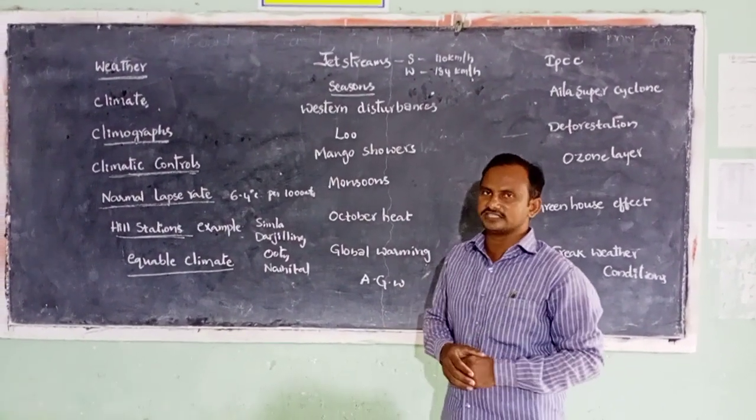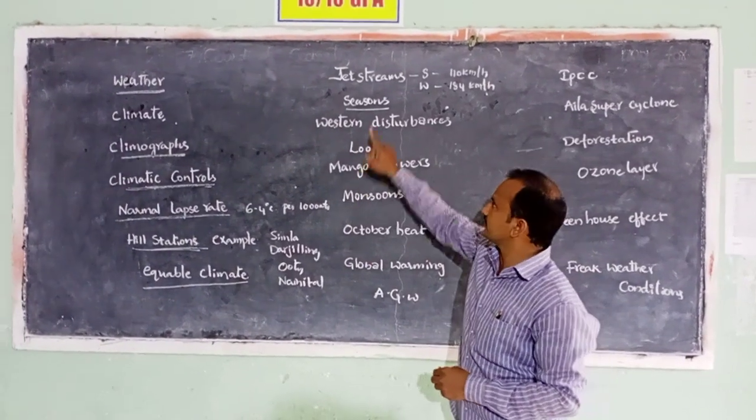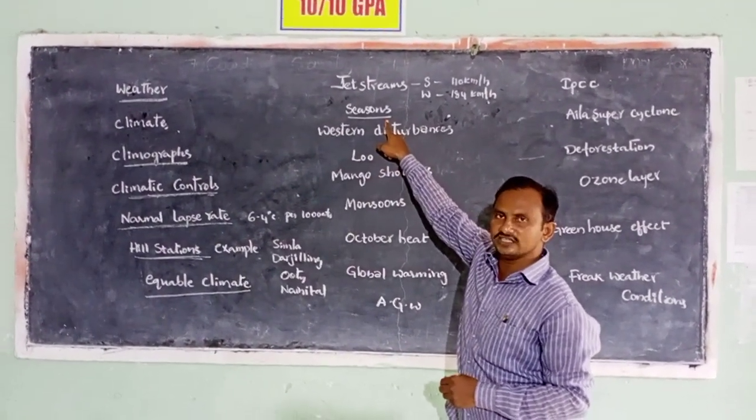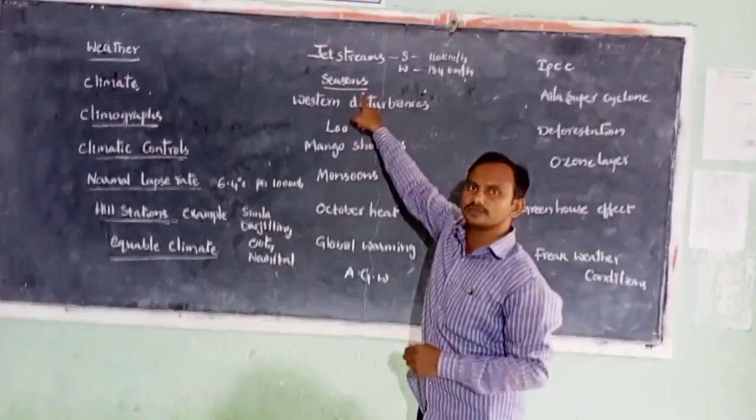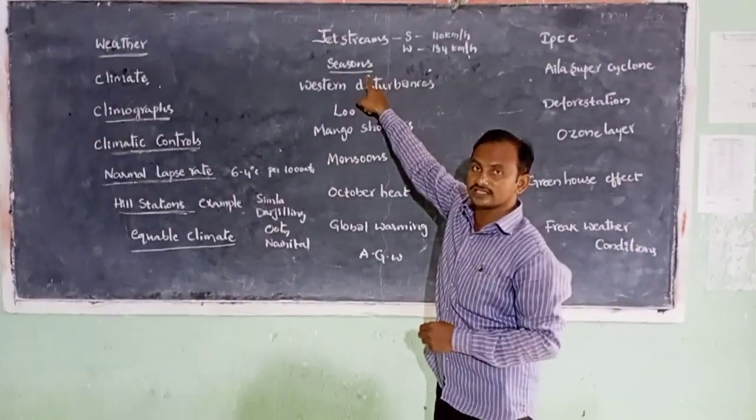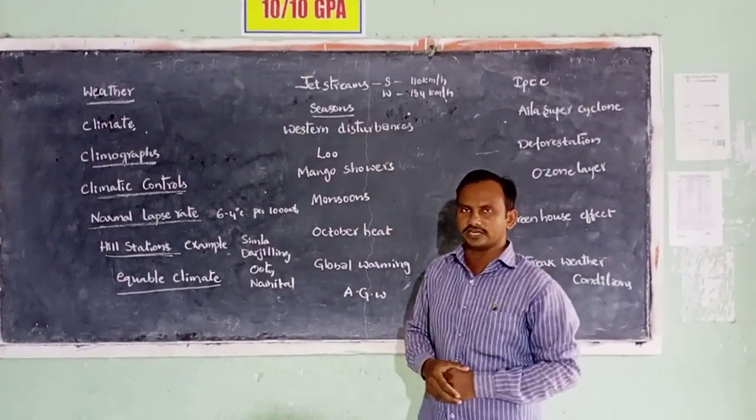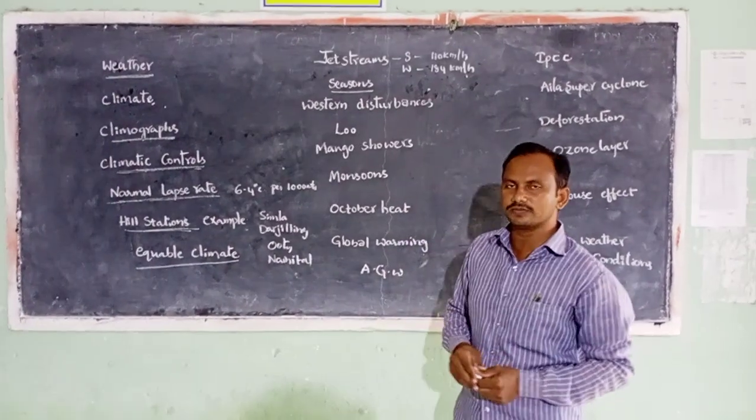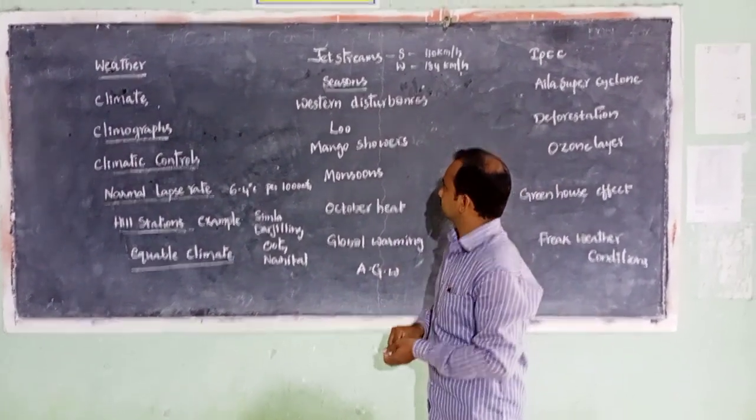Summer, that is the hot season in our country. In winter, the cool season, January is the coldest month in our country, whereas May is the hottest month in our country. January is the coldest month and May is the hottest month.